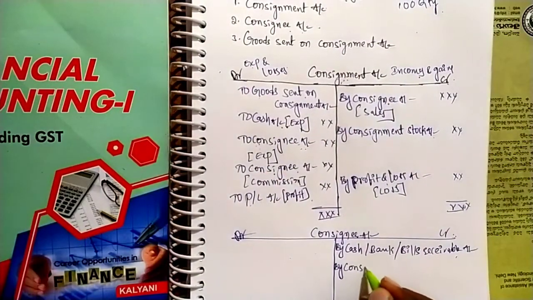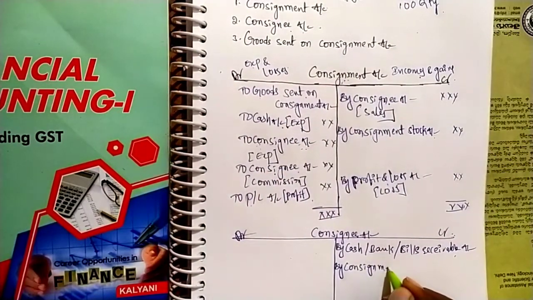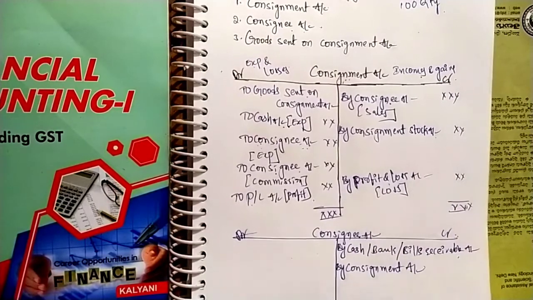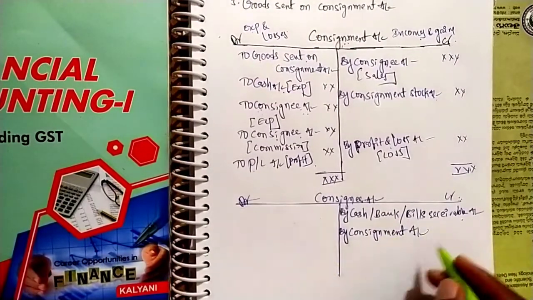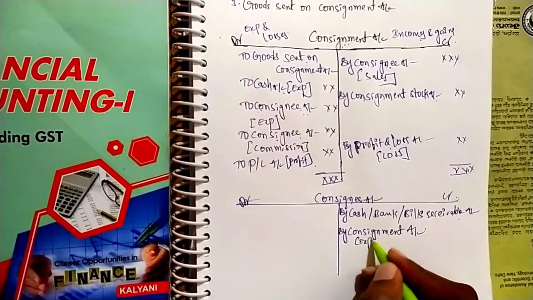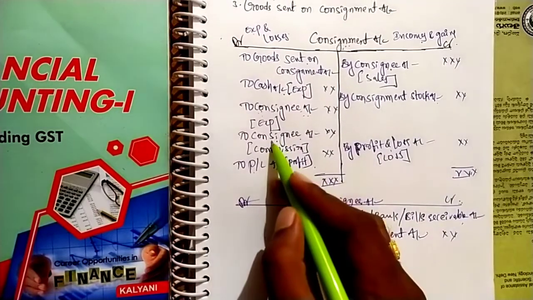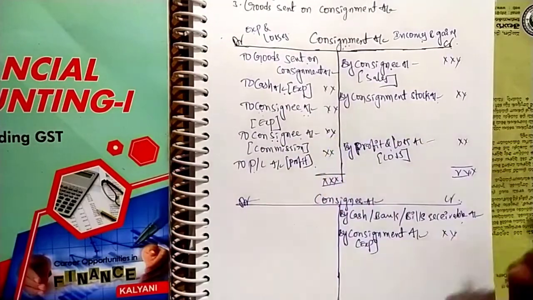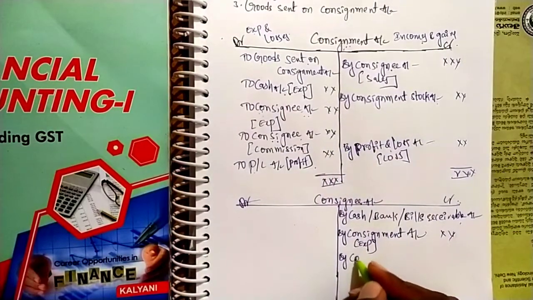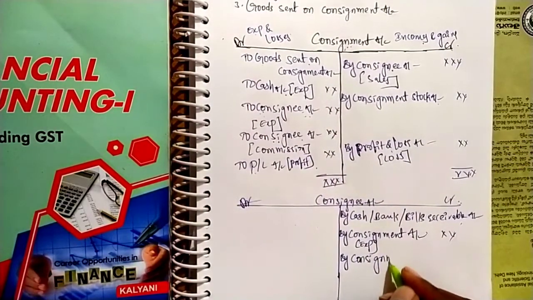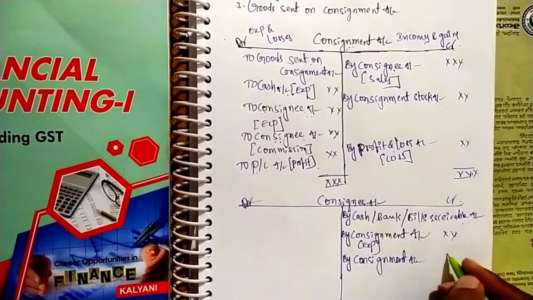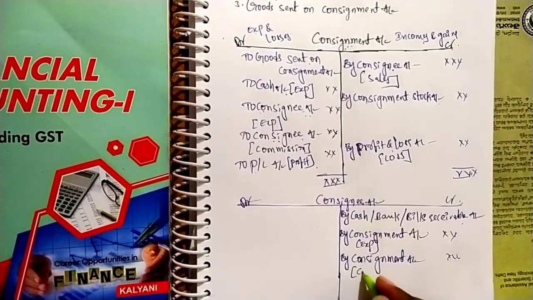Consignment. So we have to write consignment account, in brackets expenses. Next, again consignee account is credited, so we have to write on the credit side by consignment, in brackets commission.